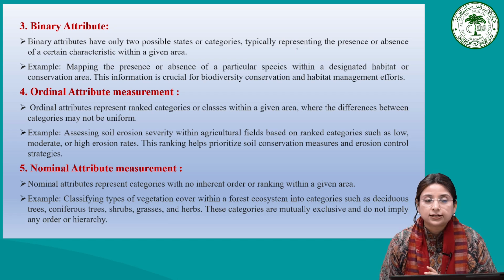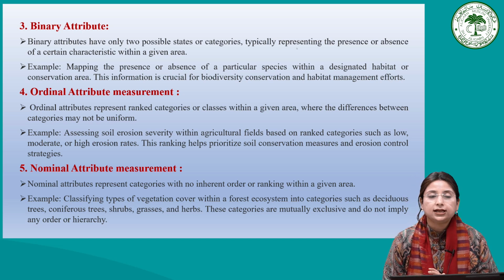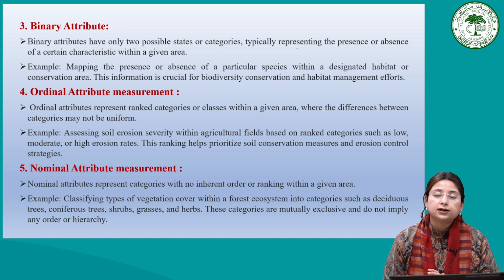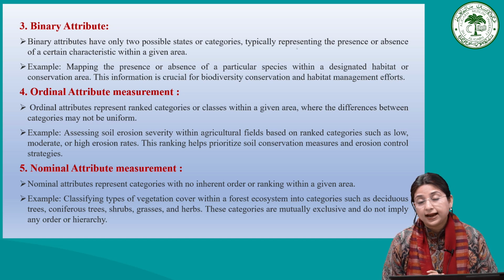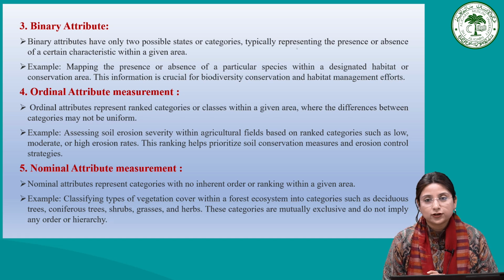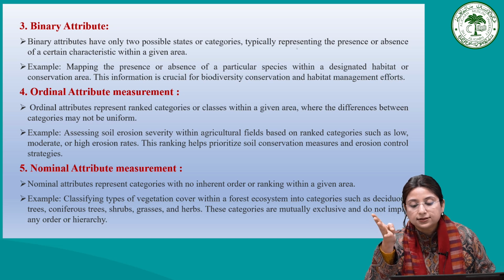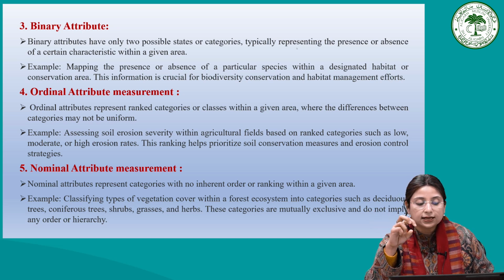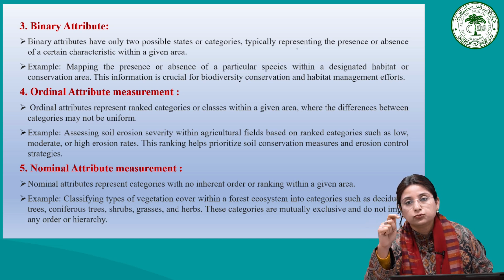Now, coming to the fourth type, that is ordinal attribute measurement. When we talk about ordinal attribute measurement, the ordinal attributes represent ranked categories within a given area, and that ranking may not be uniform. It is obvious when we talk about rank in simple terms: first, second, third, fourth. It means the differences between the categories may not be uniform. For a student who is first in class, one who is second, and one who is third, the difference between their marks may not be uniform.